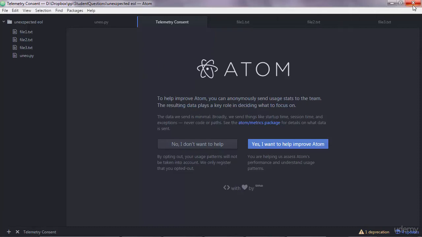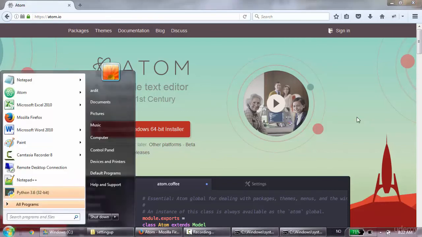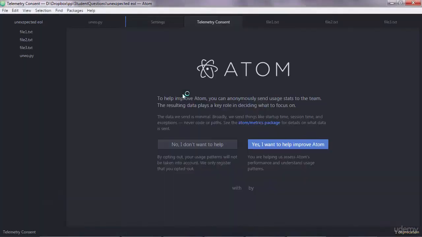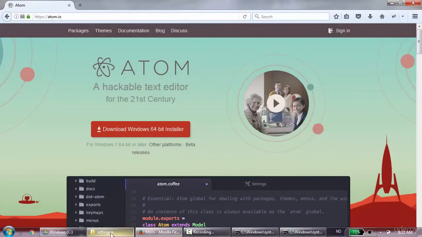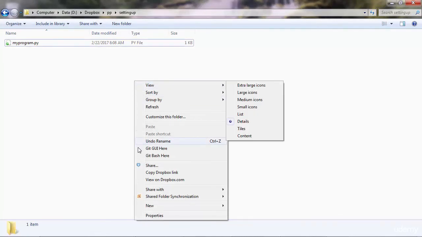However, I would like to close it here and show you the standard way of how to open Atom, the way you'd normally open Atom when you start programming. One way is to browse through your programs and open Atom by clicking it. However, that will open Atom in a random directory, so the most efficient way is to go to the directory where you have your programs. The program that we have is myprogram.py, and then outside in here, right click and go to Open with Atom.